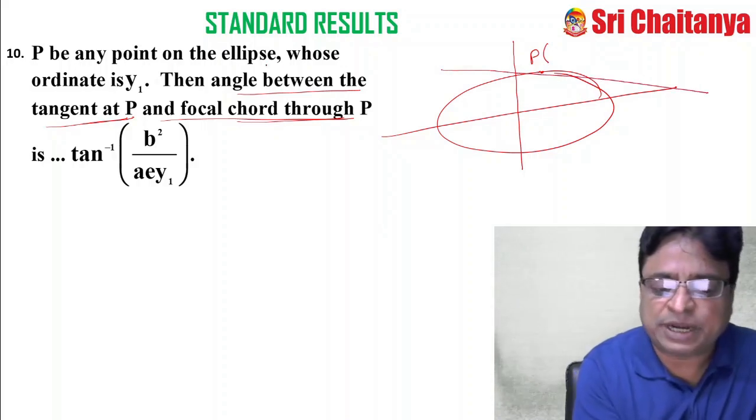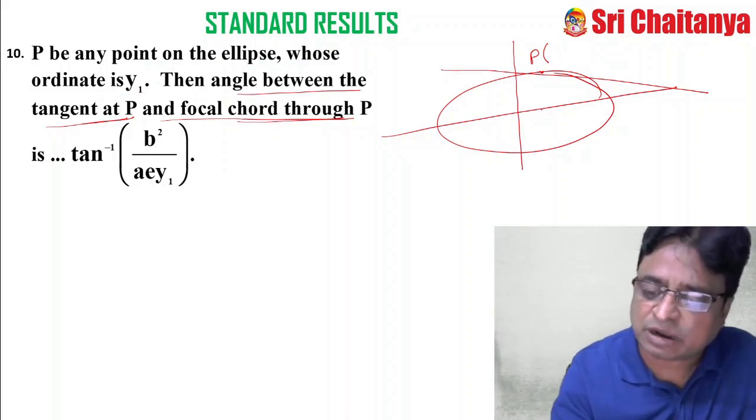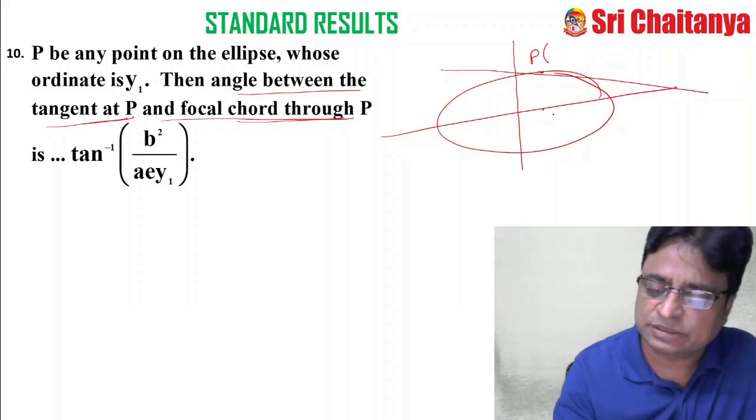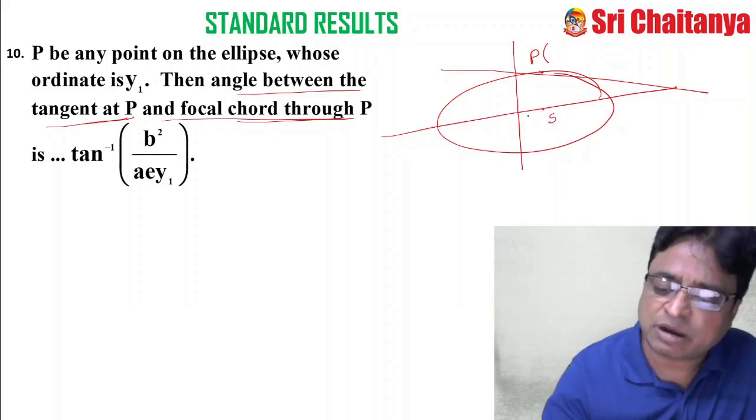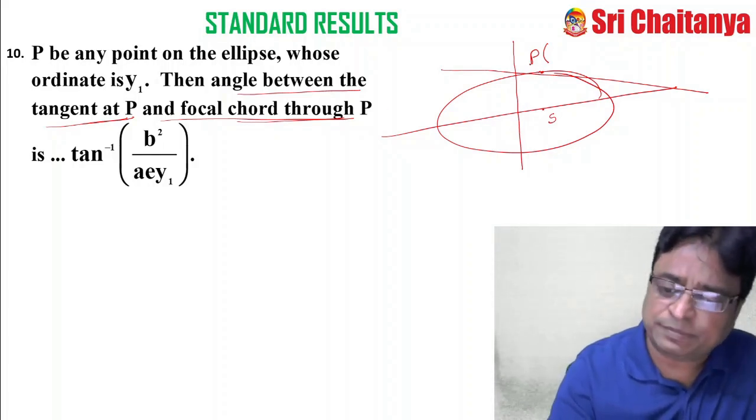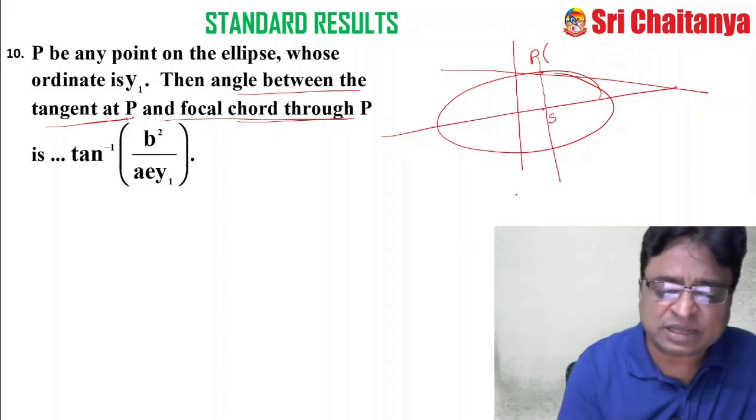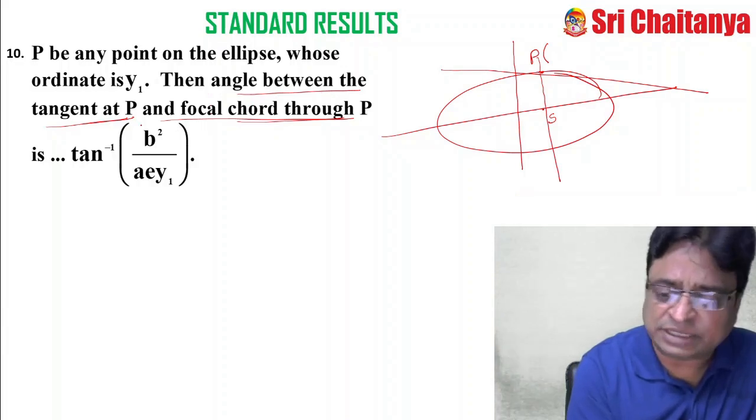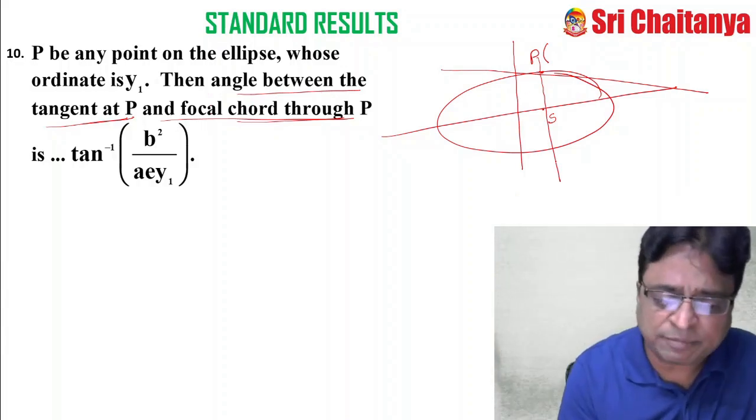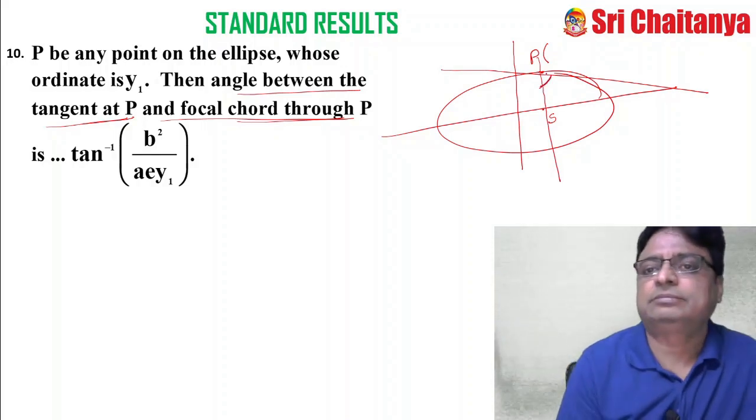P be any point on the ellipse whose ordinate is y1. The angle between the tangent at P and the focal chord. Focal chord means the chord which passes through the focus, through P. So this is the focal chord. So what are they asking? The angle between the tangent and the focal chord. So they are asking me to find this angle.